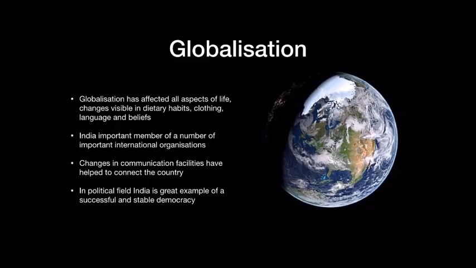Globalization has affected all aspects of life. Changes are visible in dietary habits, clothing, language and beliefs. India is an important member of a number of important international organizations like G20 and BRICS. Changes in communication facilities have helped to connect the country. In the political field, India is a great example of a successful and stable democracy.